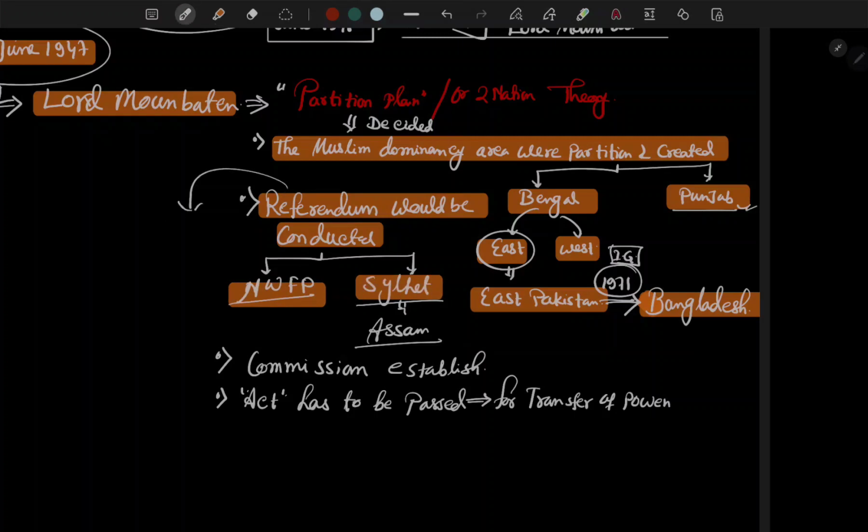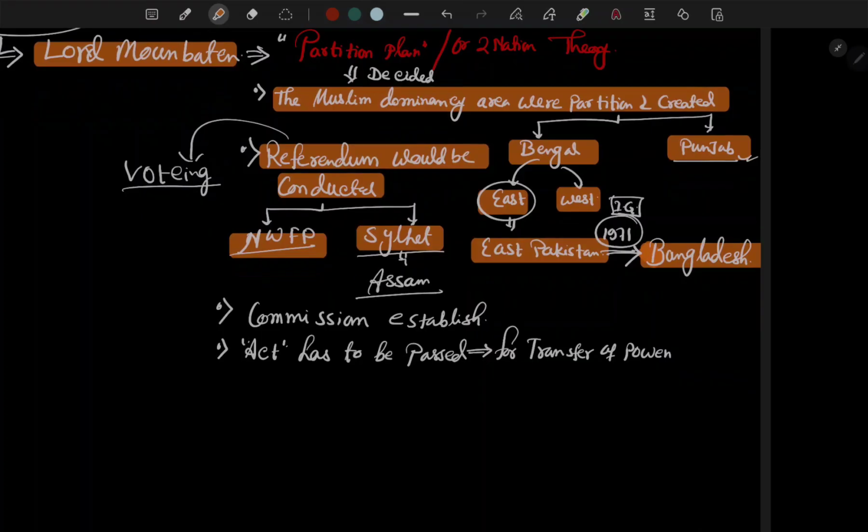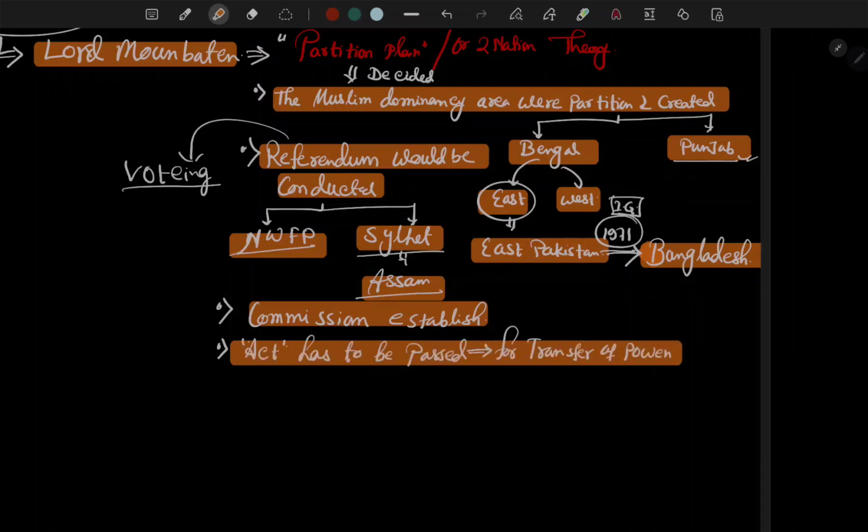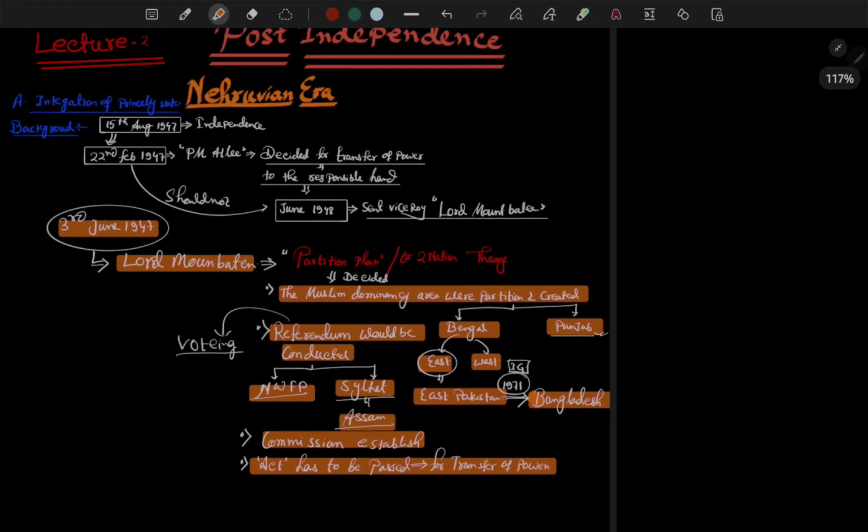The referendum means voting, only voting. Then the commission is established and the act has to be passed for transfer of power.